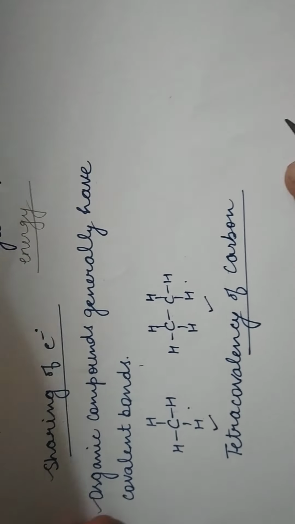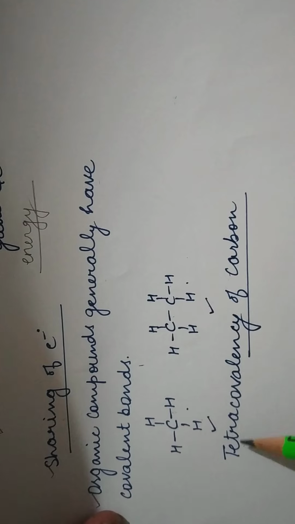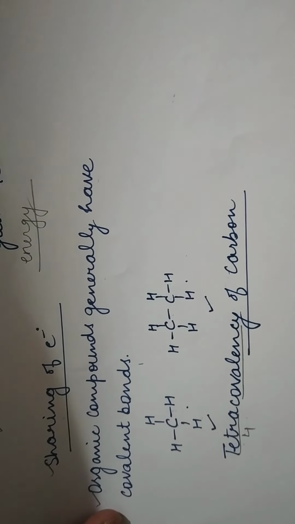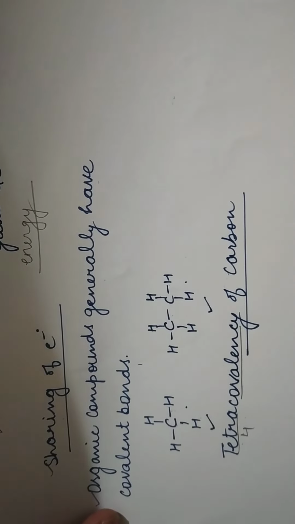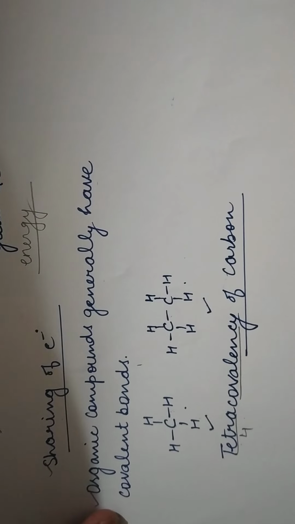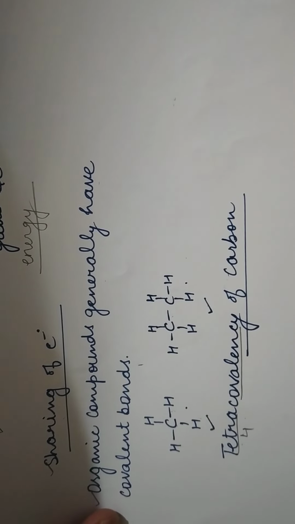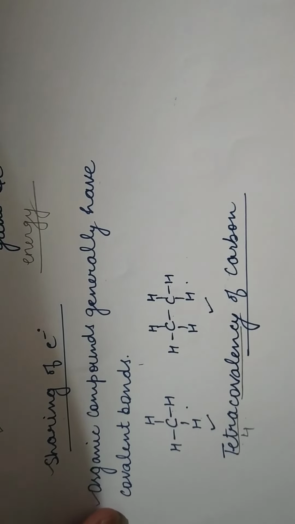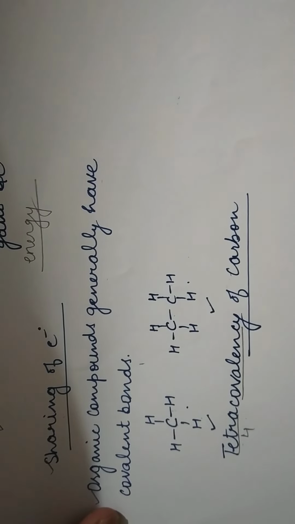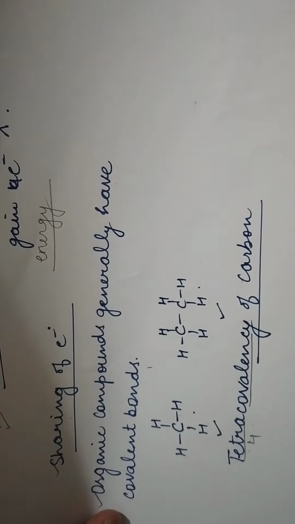So here we come to the term tetracovalency. Tetra means 4 and covalency means sharing of electrons, right? So that is all we wanted to discuss about the tetracovalency of carbon. Carbon is called tetracovalent because it always forms 4 bonds with the other atoms, and those 4 bonds are generally covalent bonds formed by the sharing of electrons.